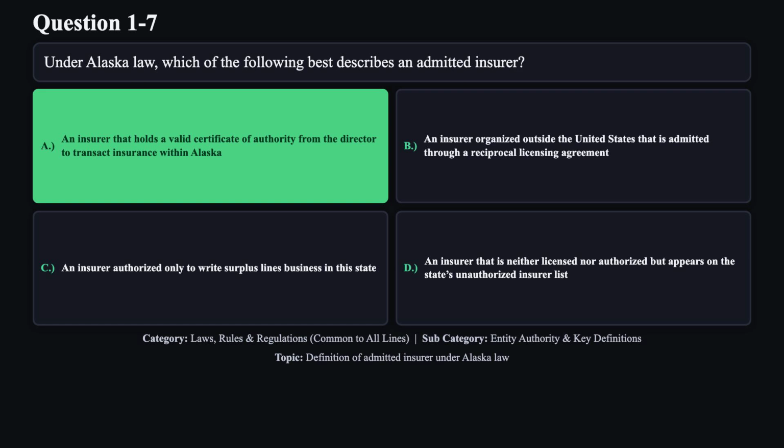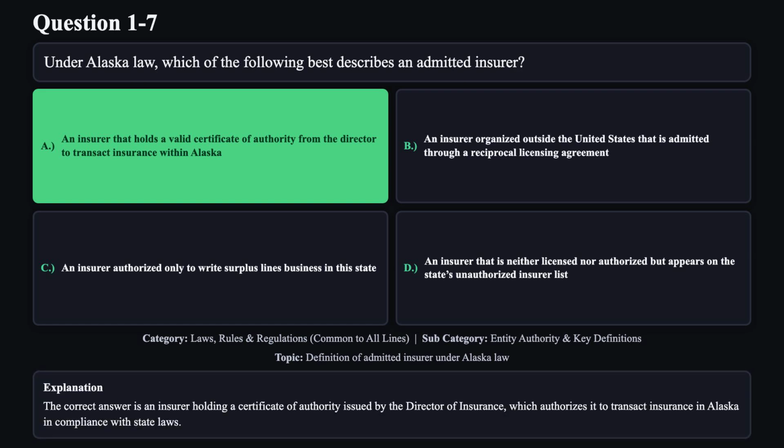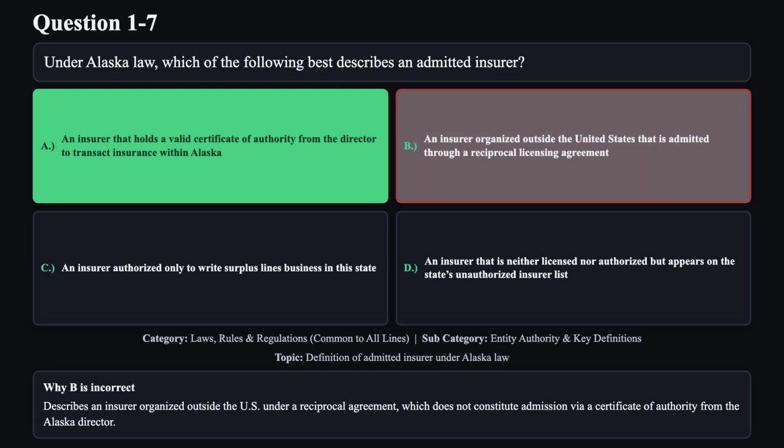The correct answer is A. The correct answer is an insurer holding a certificate of authority issued by the Director of Insurance, which authorizes it to transact insurance in Alaska in compliance with state laws. Reason B is not correct. Describes an insurer organized outside the U.S. under a reciprocal agreement, which does not constitute admission via a certificate of authority from the Alaska Director.